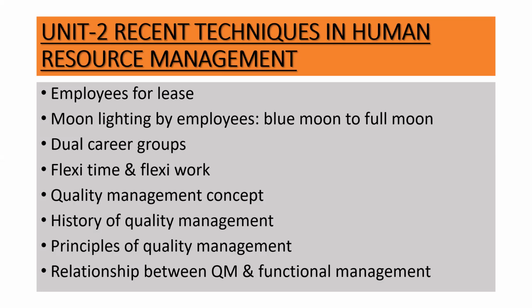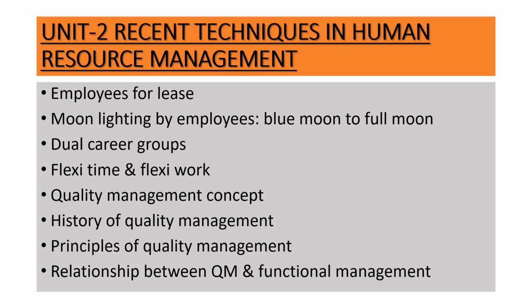The third technique that you can see for human resource management is the dual career groups. Dual career groups basically means when both the people in a couple, that is a husband as well as a wife, are engaged to a work.